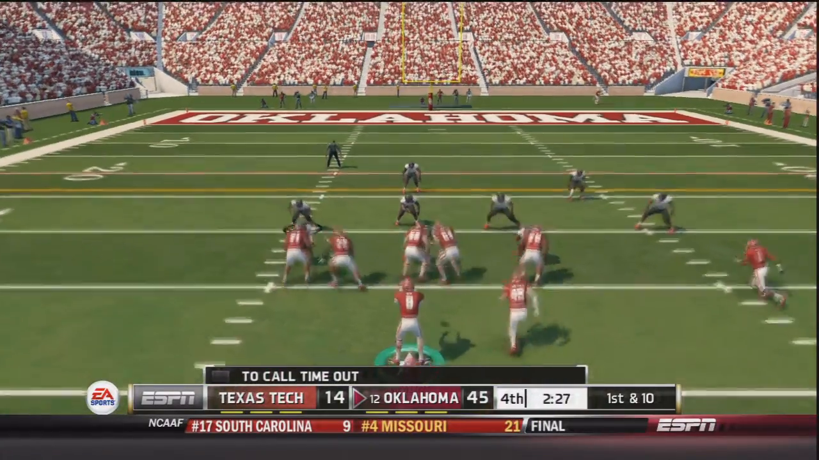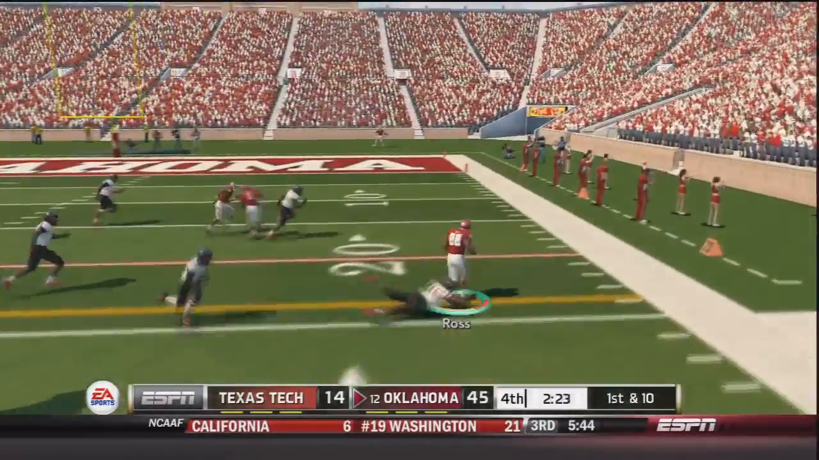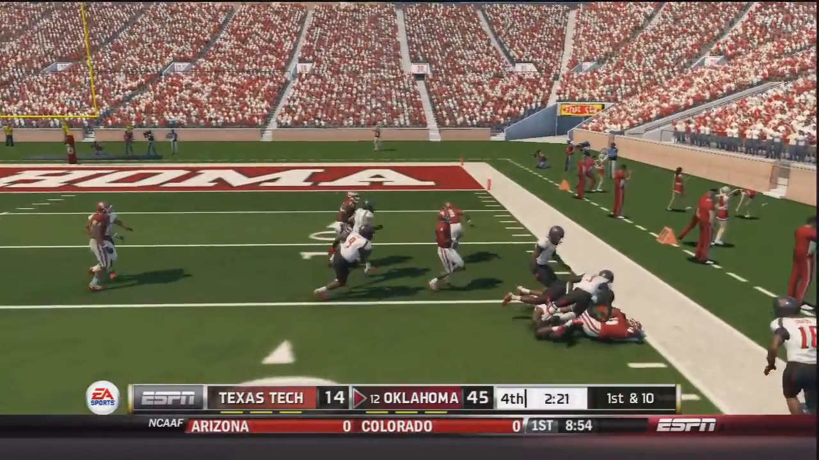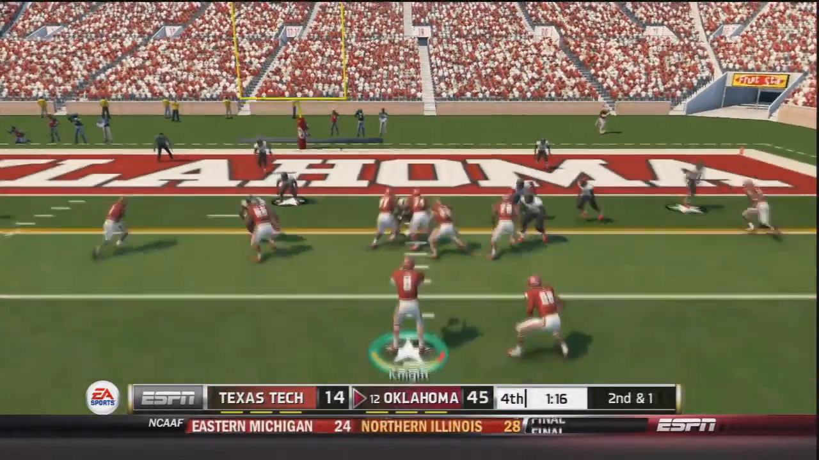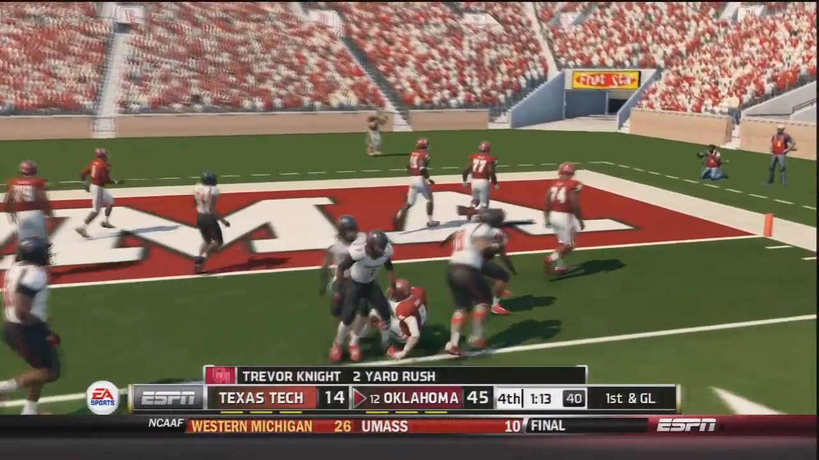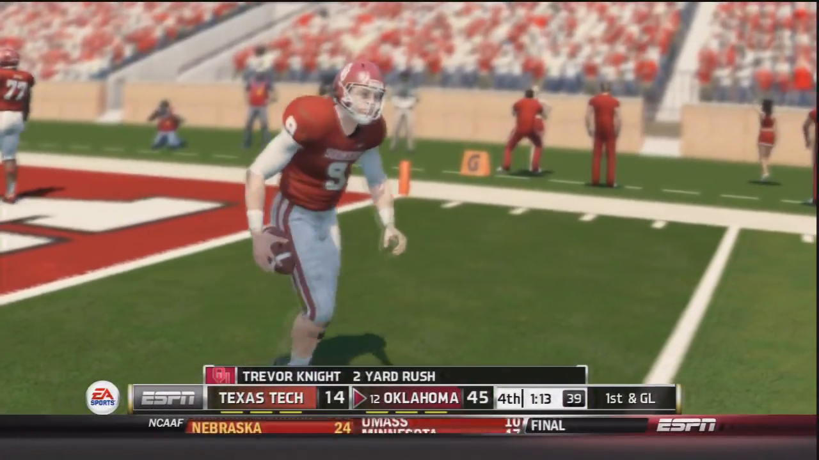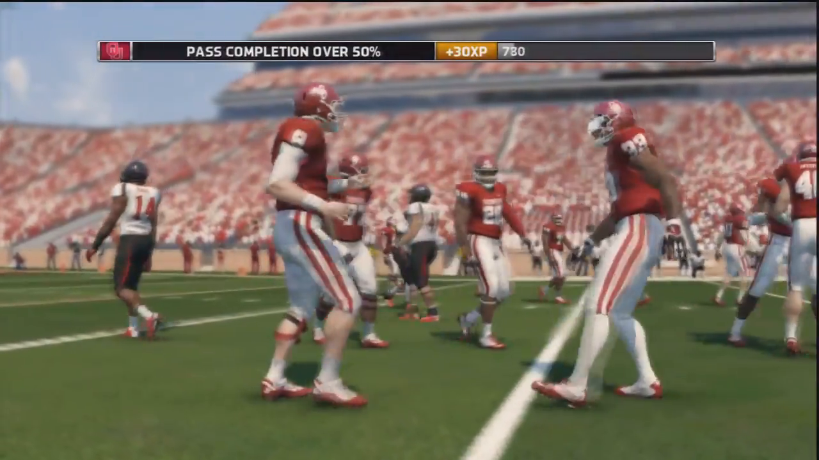So 2.5 minutes to go. Hand off to Alex Ross. Ross to the outside. He has another Oklahoma first down and is brought down at the 15-yard line. That time it was a 19-yard gain by Alex Ross. He nearly has 100 yards in just the first quarter. But right here, Trevor Knight gets the last first down to run out the clock, and that would be it. A final score of 45-14.